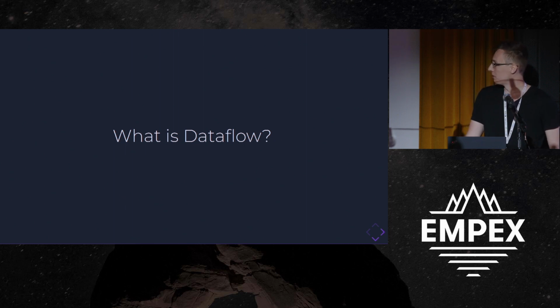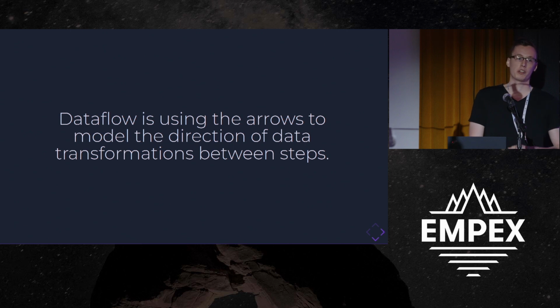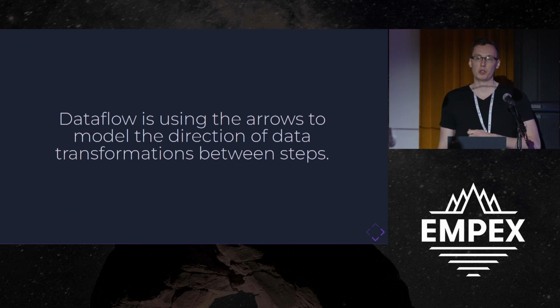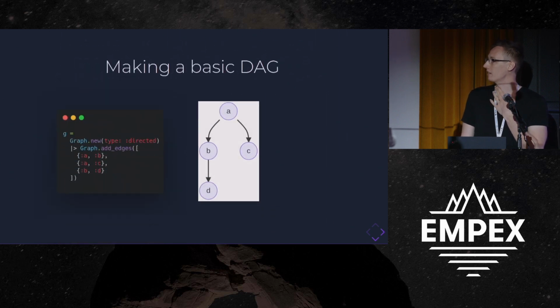And data flow is just a DAG, except we're using the arrows to model the data flow between our steps. It's pretty easy to make a DAG in Elixir. We're going to use the libgraph library. There's also the digraph library that comes with OTP.